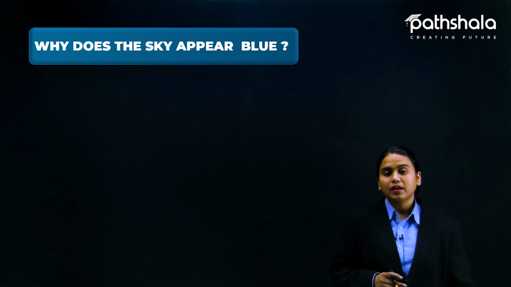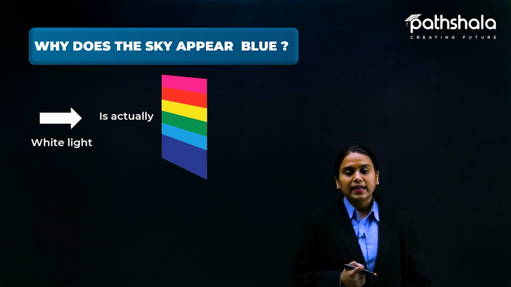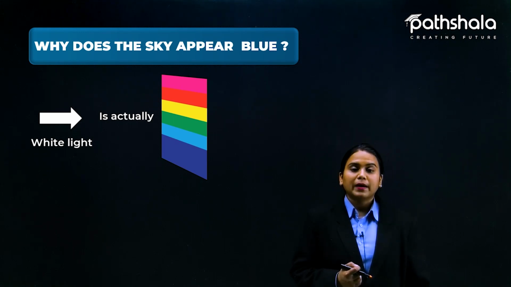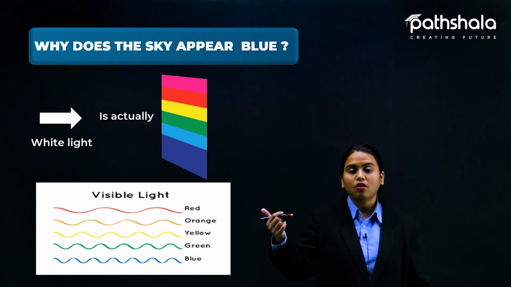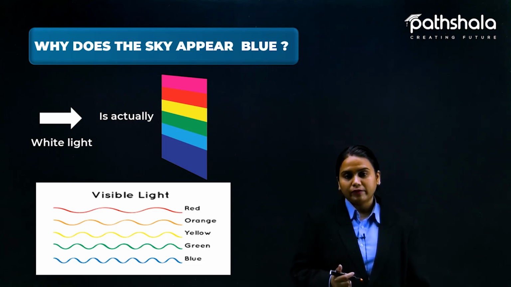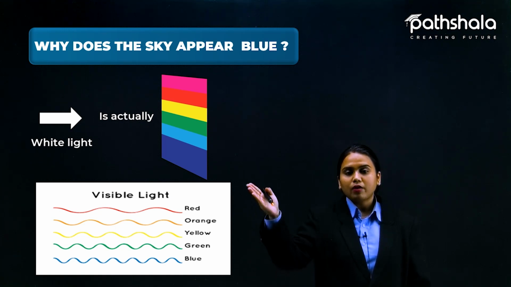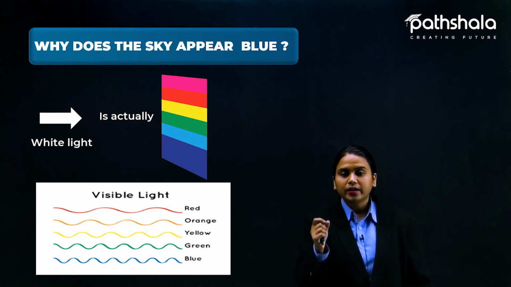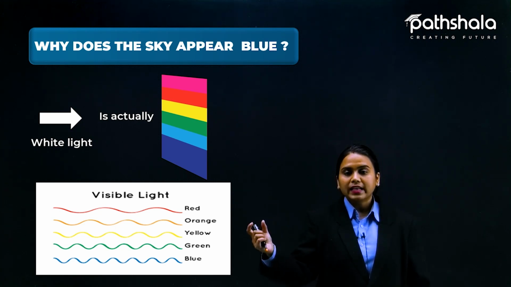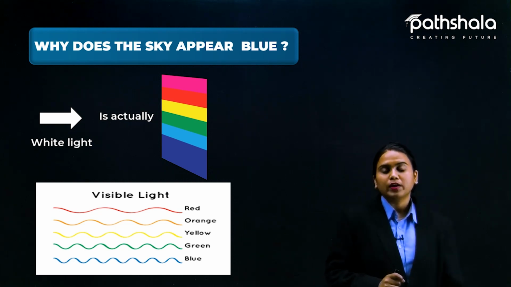How does it happen? You know that white light is of 7 colors, but the range of the 7 colors differs. Red color has a very big wavelength. After red, orange has a little shorter wavelength, then yellow a little shorter, then green, then blue, which has the shortest wavelength.